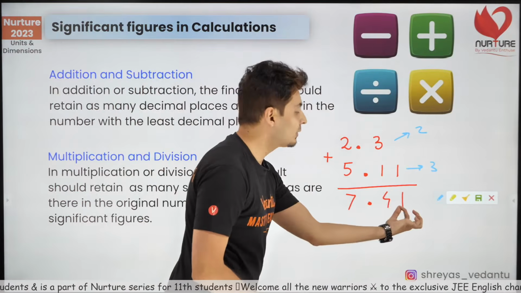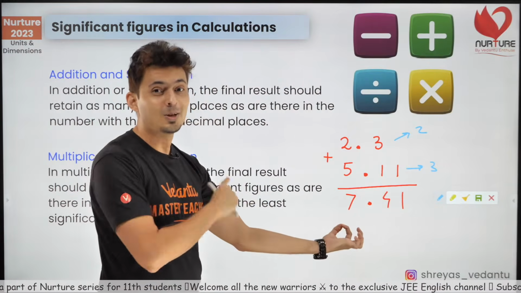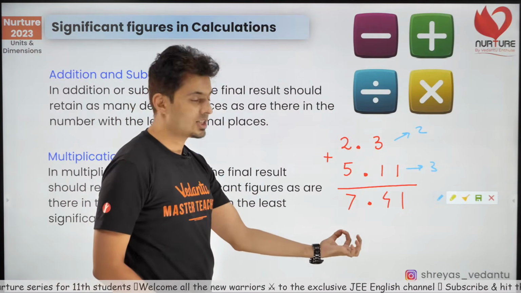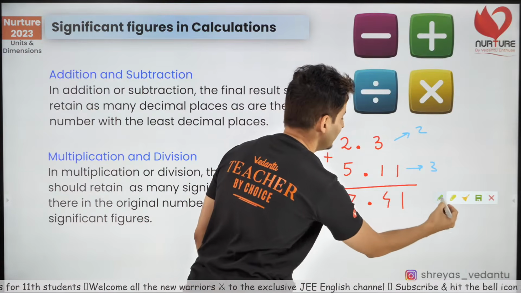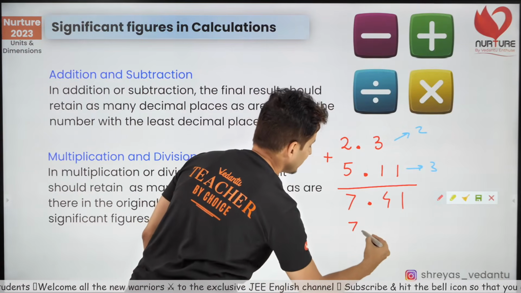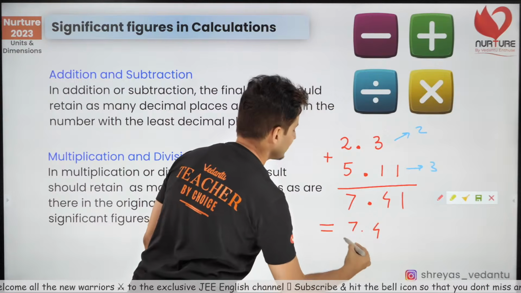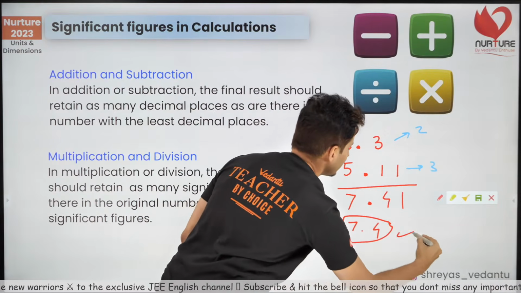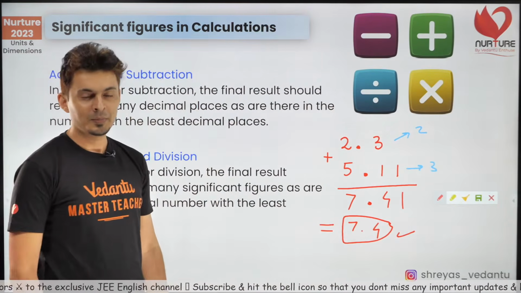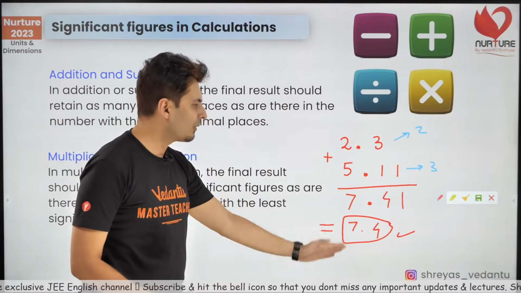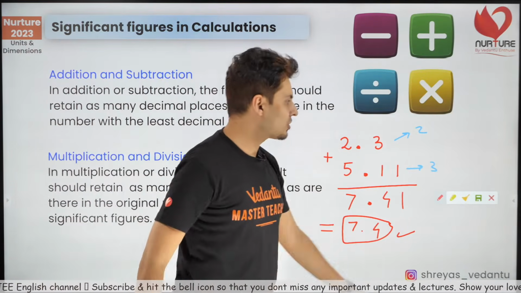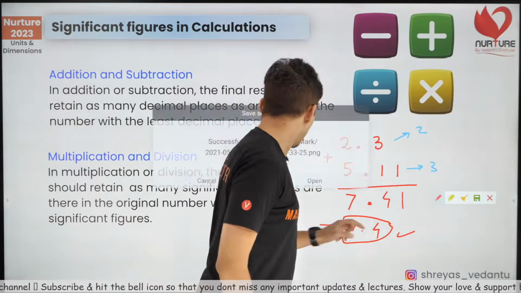So you have to round it off. That's why I told you the rules of rounding off at the start of the session. So 7.41, when you bring it down to 2 digits, becomes 7.4. And that is the final correct answer. Understood? Is that clear, everyone? This is how you need to do it. Let's see whether you can solve the problems now.